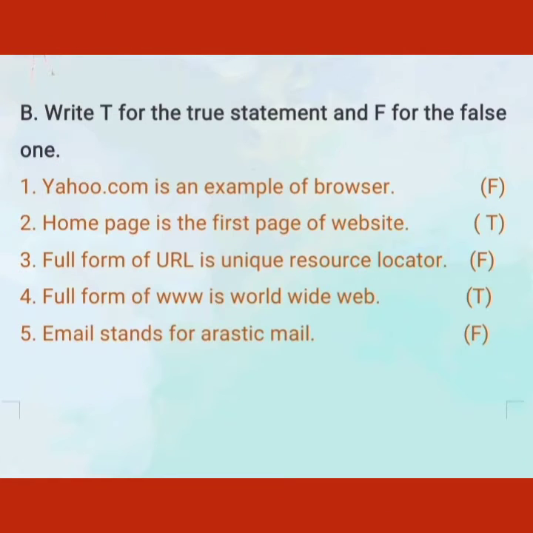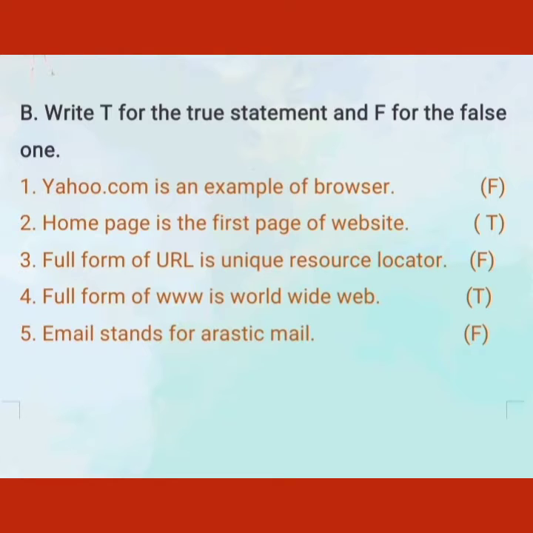Now question B is write T for the true statement and F for the false one. First is yahoo.com is an example of browser. So this statement is false. This is not an example of browser. This is example of website. Second is home page is the first page of website. This statement is true. Third is full form of URL is unique resource locator. This is false. URL stands for Uniform Resource Locator.